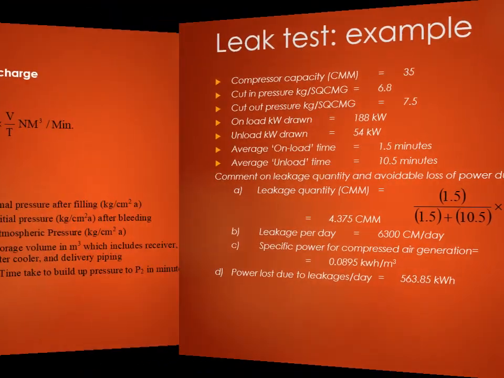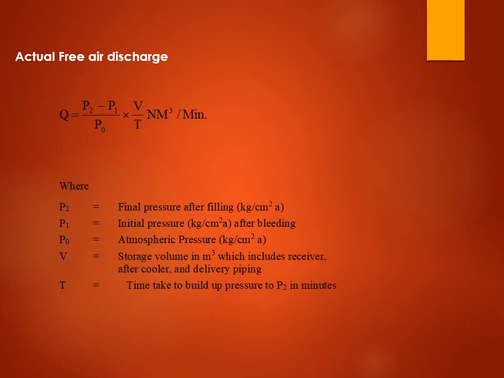Again, if you see here, actual free air discharge is the FAT test. For the FAT test, you have one important formula, that is Q equals (P2 minus P1) by P0, into V by T. This is an important formula where P2 equals the final pressure, P1 is the initial pressure, P0 is the atmospheric pressure, V equals the storage volume, and T is the time taken to build up pressure. These are the different parameters you will have in the examination. They may give you a straightforward question, or maybe a twisted type of question may be asked. So you need to understand this formula, how these different parameters are applied in it, and how you can apply it to calculate the free air discharge, that is FAD, in the examination, friends.